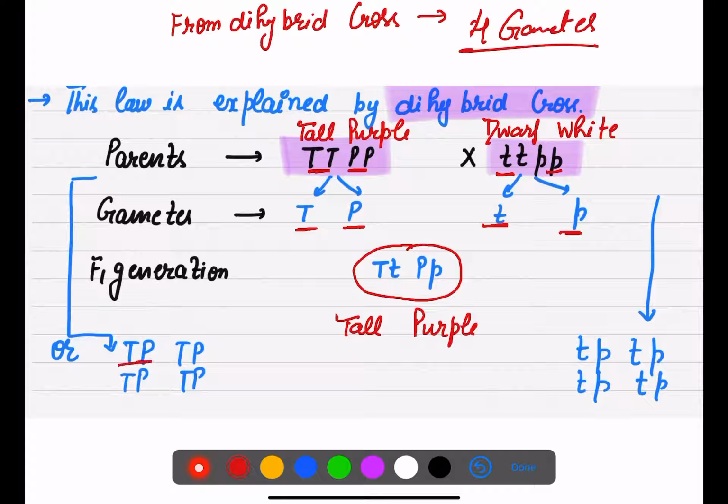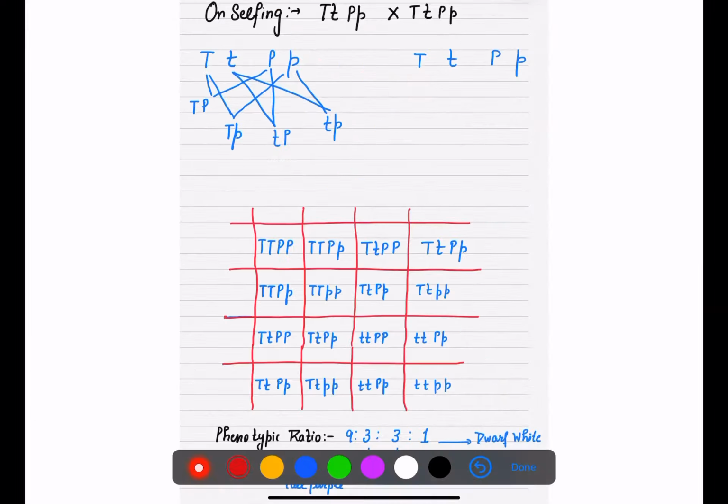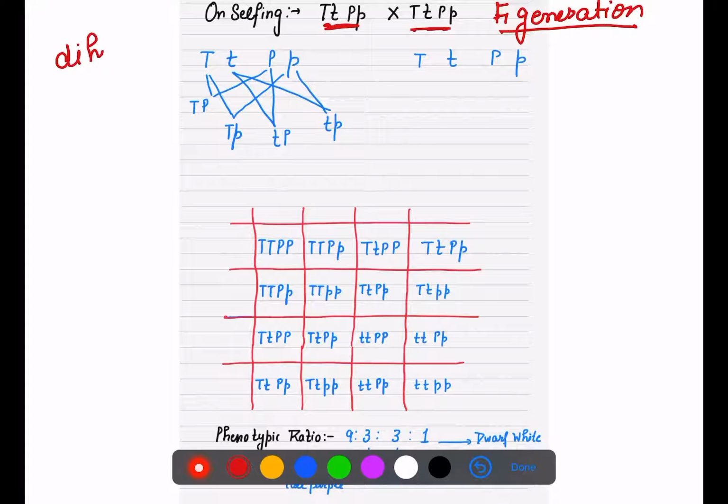Here you can see that because they are homozygous, the same type of gametes are formed. Now what is our next step? We are going to do selfing. On selfing, as you can see, that is the selfing of the F1 generation. Now what have we done? We have done selfing of this. And how many gametes? I told you that in a dihybrid you will get four gametes.